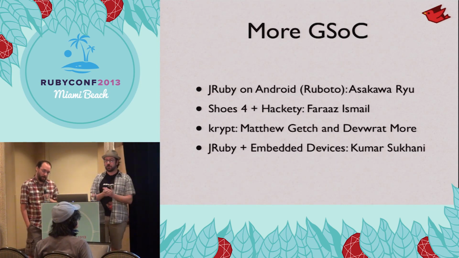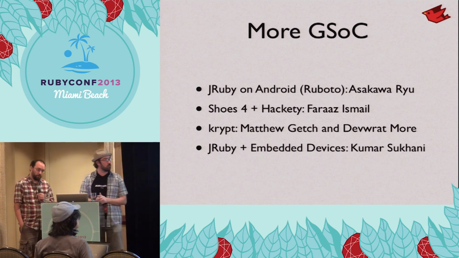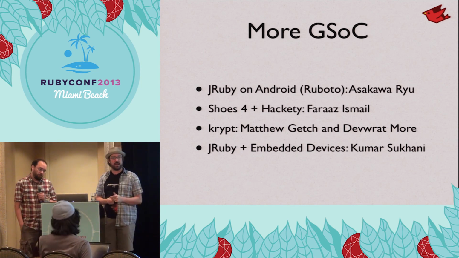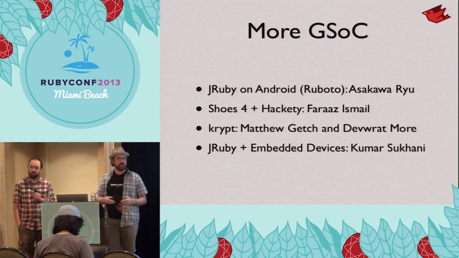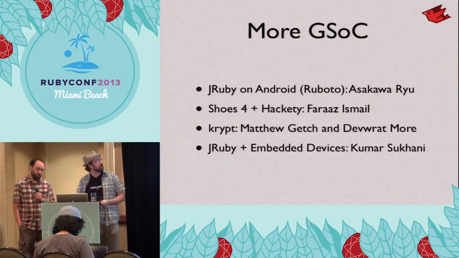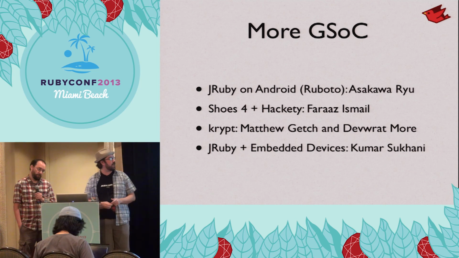Some more Google Summer of Code stuff we don't have time to cover. More work on Ruboto, which is JRuby on Android, trying to strip down the runtime, improve performance, and make it easier to build Android applications entirely in Ruby. Asakawa Ryu did that. Shoes 4 Hackety Hack support, Faraz did that. We mostly let the Shoes guys mentor that, so we didn't track that very much.